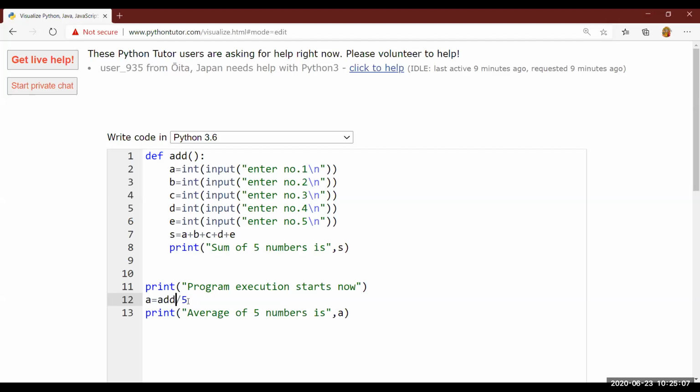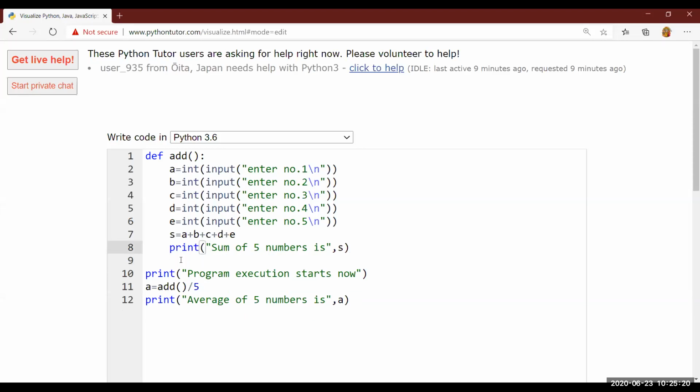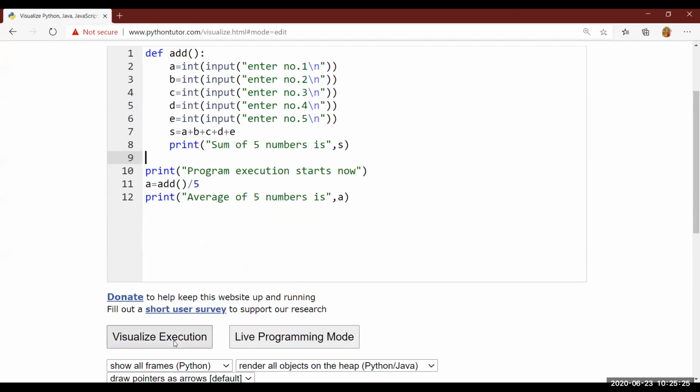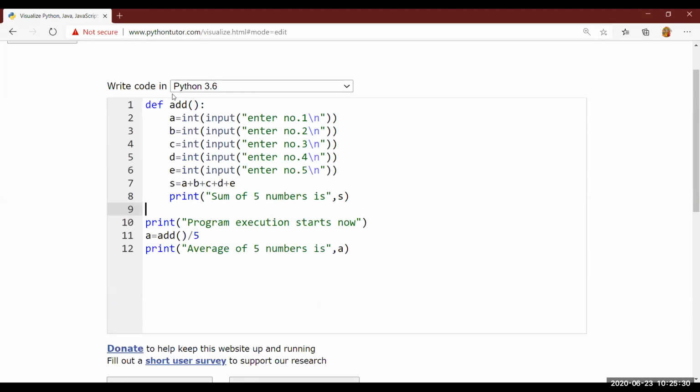Just see now. I am using the same function. I am not mentioning the return statement, so the function will by default return None. That means it is automatically placed at the end of the function. This is optional. You will see one amazing thing here: an error will come, because you are not returning and you want to use the result of the function. How is it possible? It's something like you want the slip on which your balance should be printed.